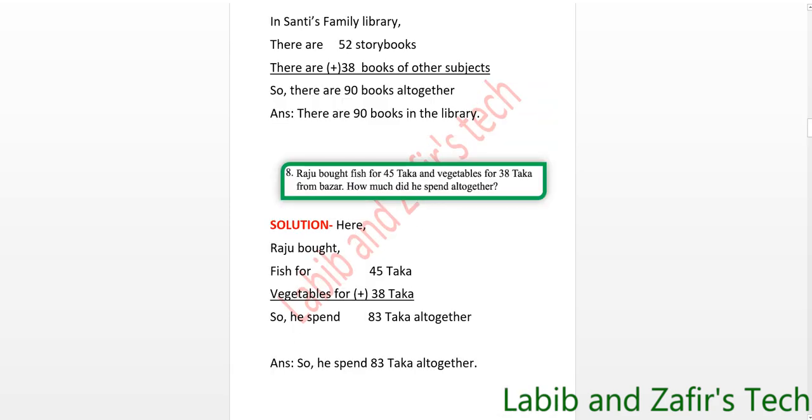So here is another one. Raju bought fish for 45 taka and vegetables for 38 taka from the bazaar. How much did he spend altogether?